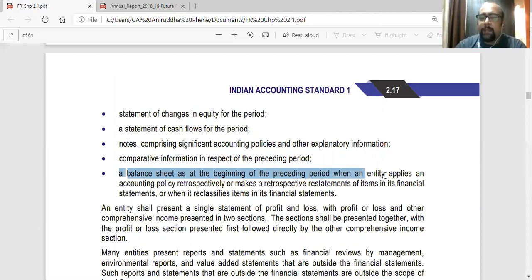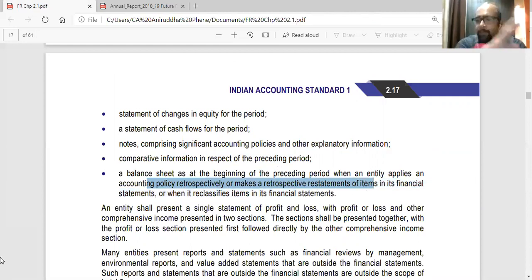When an entity applies an accounting policy retrospectively or makes a retrospective restatement of items, so if they restated the profits and all, we had seen in law, in CA Inter, sometimes they have to restate the whole financial statements. It makes a retrospective restatement of items in its financial statements, or when it reclassifies items in its financial statements, they change the classification of the items, maybe from current to non-current, non-current to current, or something like that.